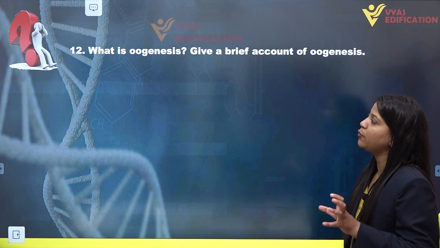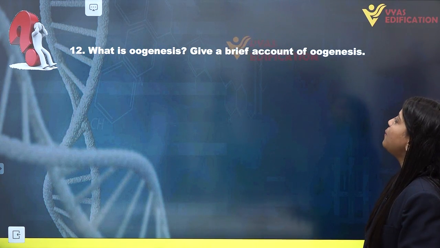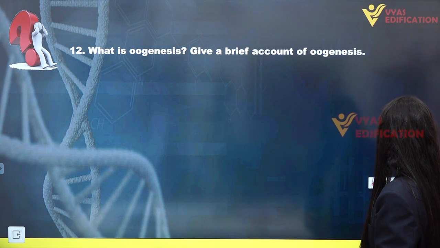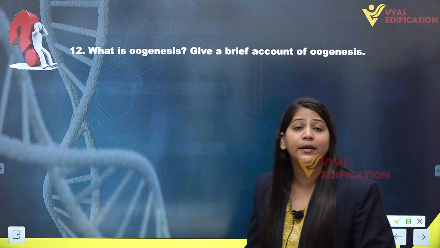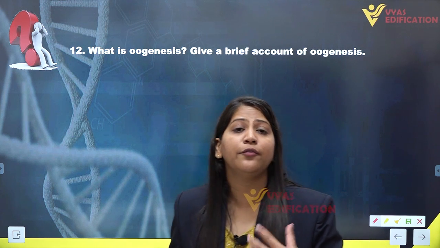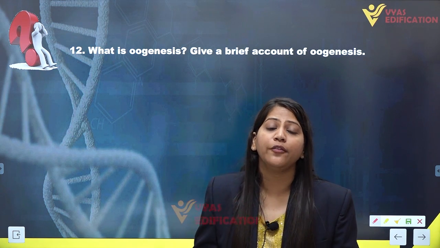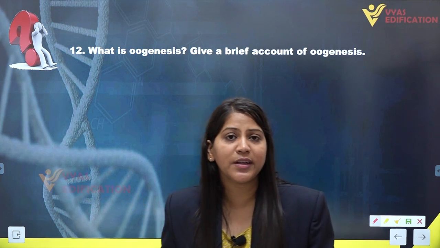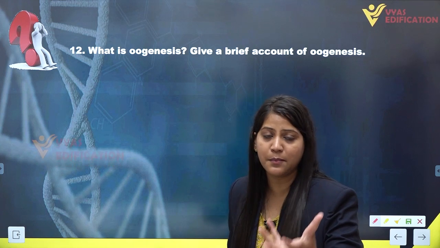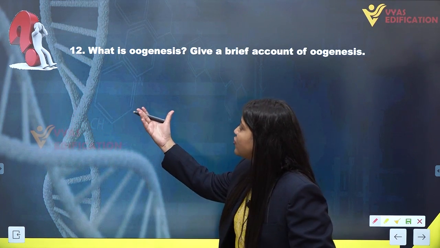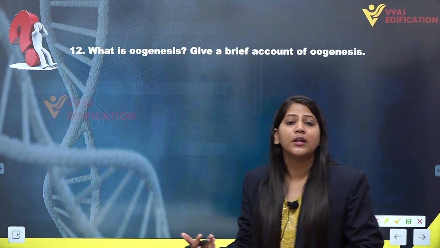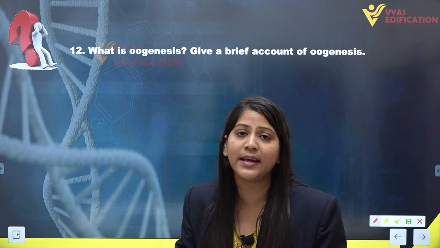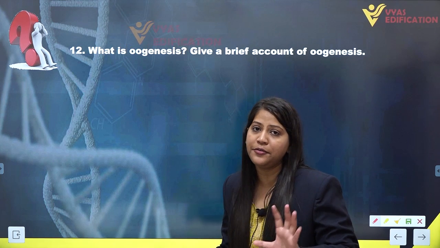Next, question number 12 is, what is oogenesis? Give a brief account of oogenesis. So first of all, what is oogenesis? Oogenesis is a process of formation of ovum or formation of egg cell inside the ovaries of a female. So oogenesis has a simple definition: it is just a process by which the formation of ovum or the formation of egg cell takes place inside the ovaries of a female.